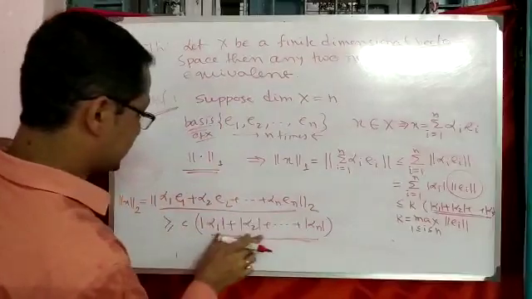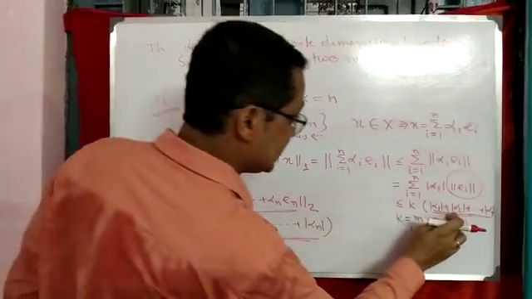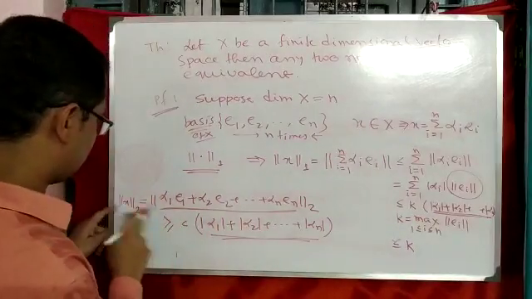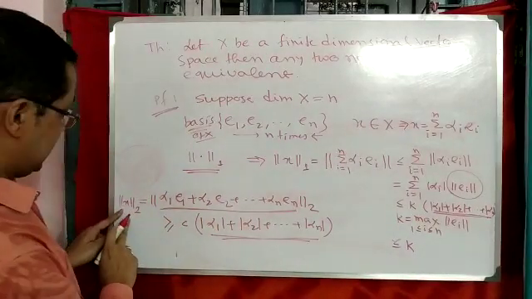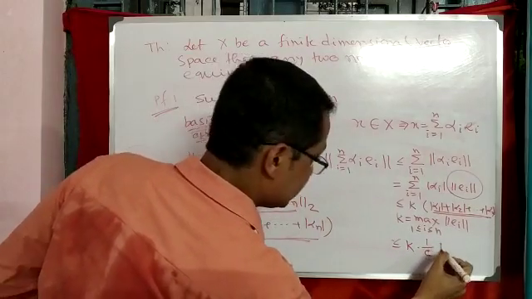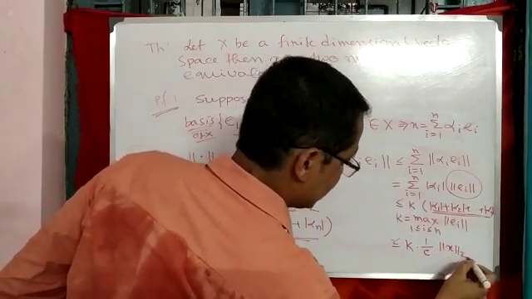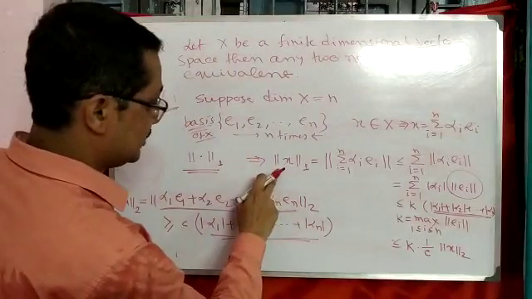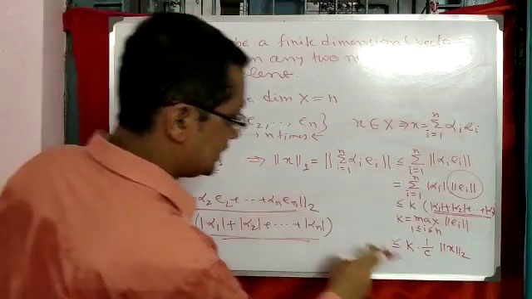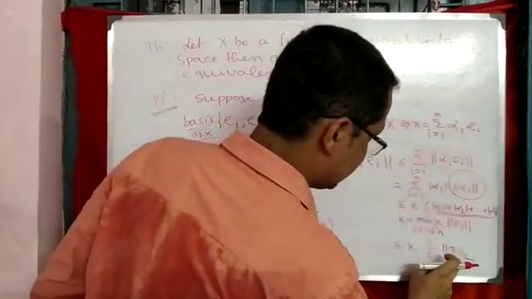Now these two values are the same. We just put this value into the equation, so it is equal to k into 1 by C into the norm of x2. So we get the norm of x with respect to norm 1 is less than or equal to k by C into the norm of x2.